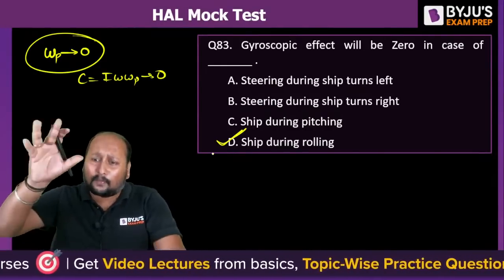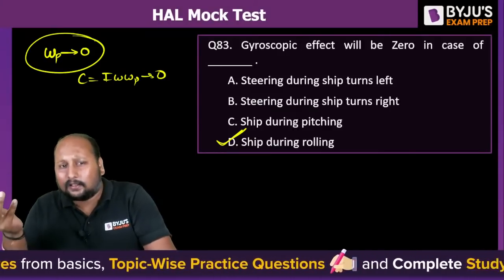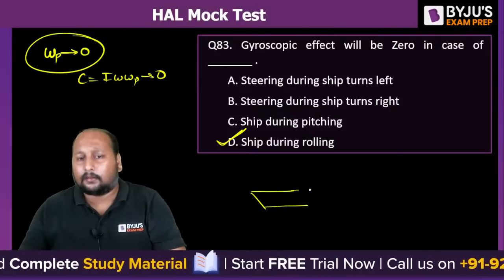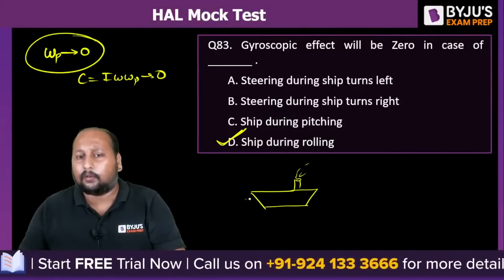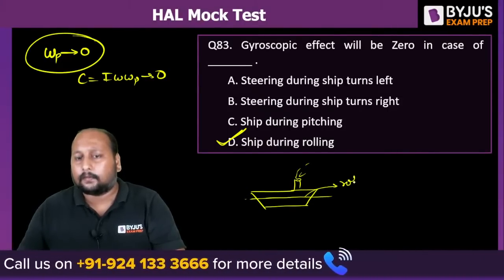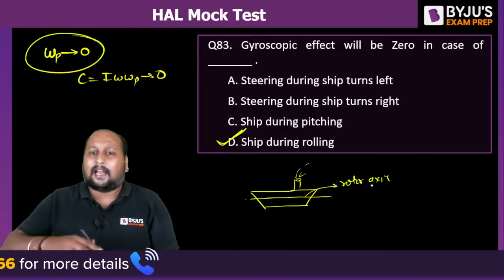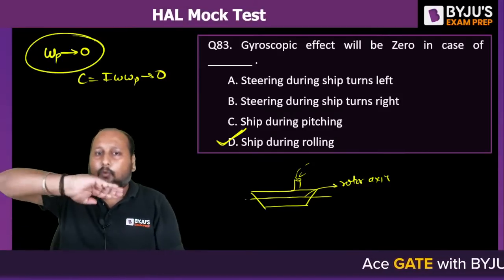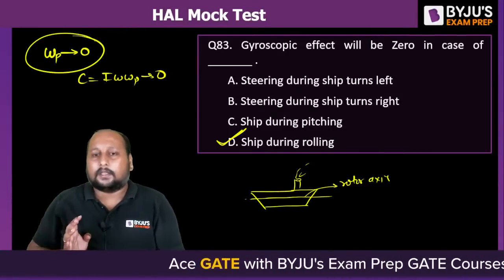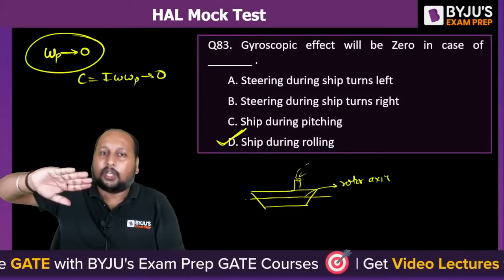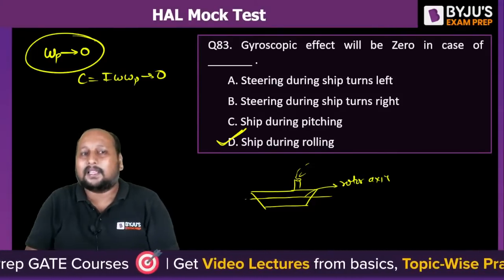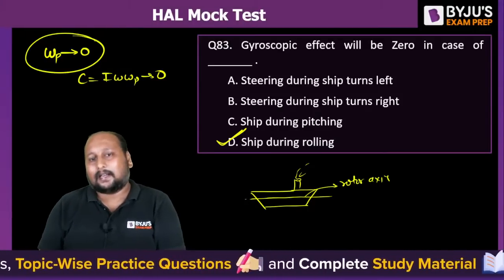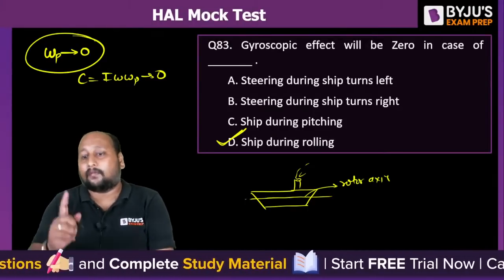This is the most common question being asked. Rolling. What is pitching? Pitching is this, right? This is your pitching. The question should not be wrong. This is your axis, the rotor axis. If you have a pitching motion, the rotor axis is changing its direction. Omega p is non-zero. Towards left, towards right, omega p is non-zero. But in rolling, the rotor axis is not changing. That means omega p is tending to 0. Gyroscopic effect is nil. Very good. Option D is the correct answer. Only in rolling do you not see the gyroscopic effect.